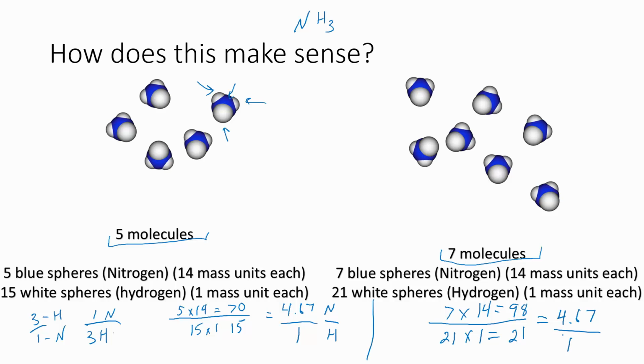4.67 to 1. And the reason they have these ratios is all these nitrogens weigh the same, whether they're in a group of 5 or they're in a group of 7. And if I have 5 molecules, then I'm going to have 15 of the white ones. And if I have 7 molecules, then I'll have 21 of these little white atoms. So the ratio of the atoms is always constant, even if I have more molecules, more combinations of those atoms. It's not going to be a different ratio. So 20 or 2 or 10 billion, it's still going to have a ratio of weight of 4.67 units to every 1.